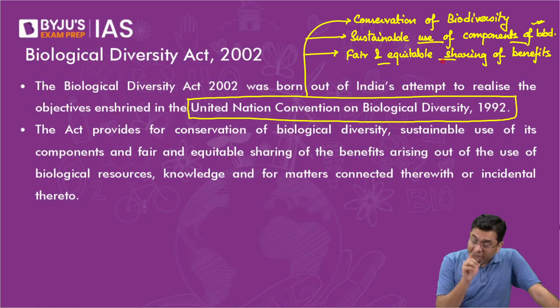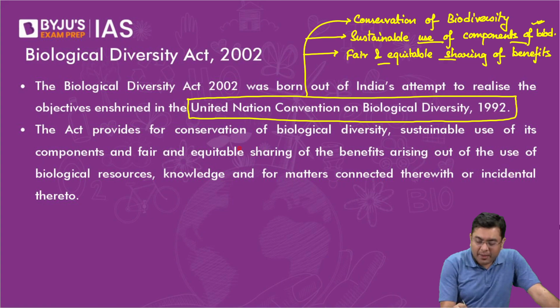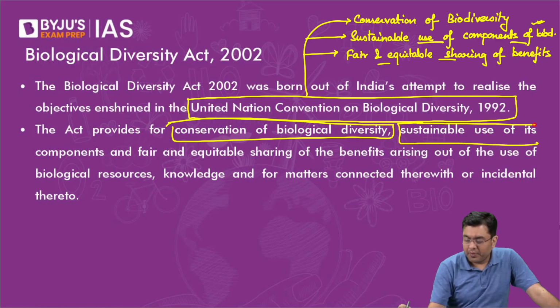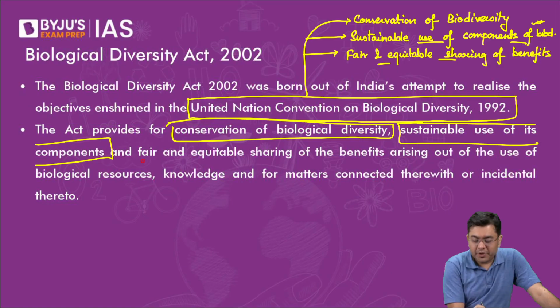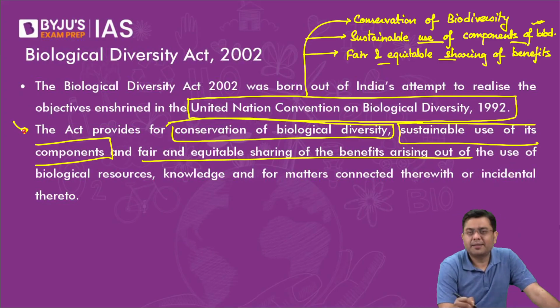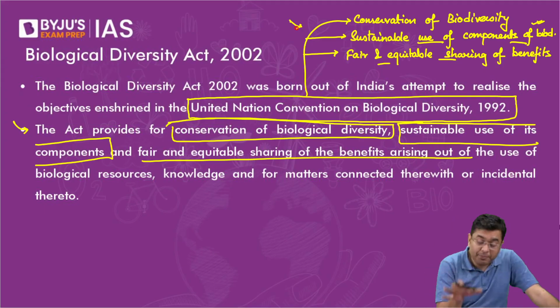Now, look at the objectives of this act and find the similarity. The act provides for conservation of biological diversity, sustainable use of its components, and fair and equitable sharing of the benefits arising out of the use of biodiversity and the traditional knowledge of biodiversity. So the aim of the act is absolutely similar to the CBD. Absolutely the same. And that is basically to implement the provisions of CBD.